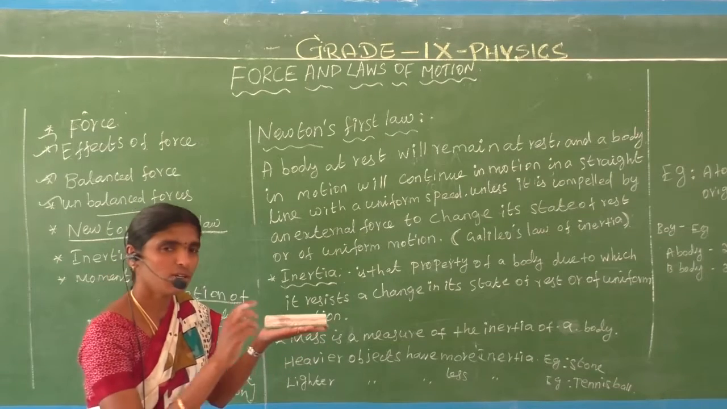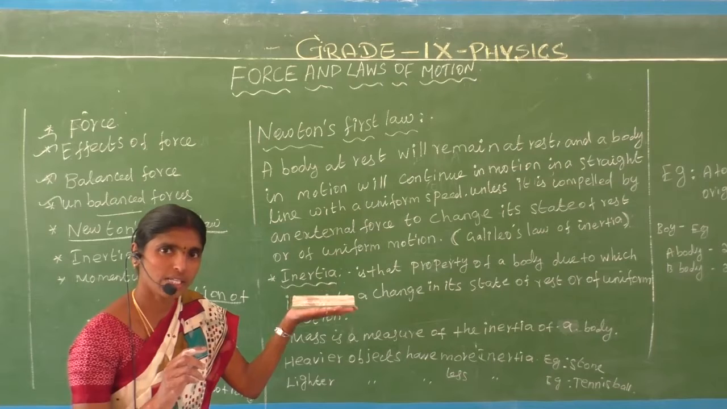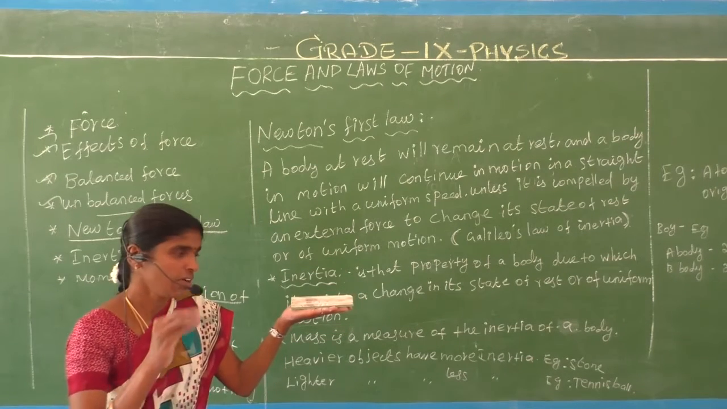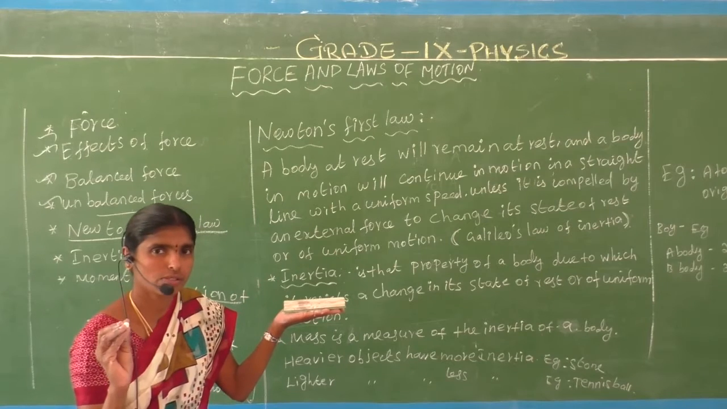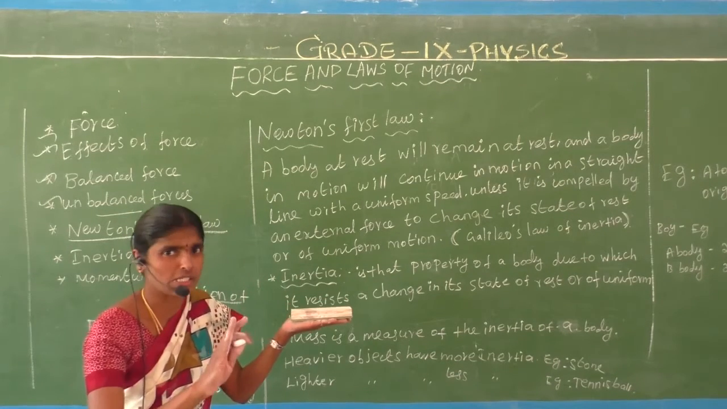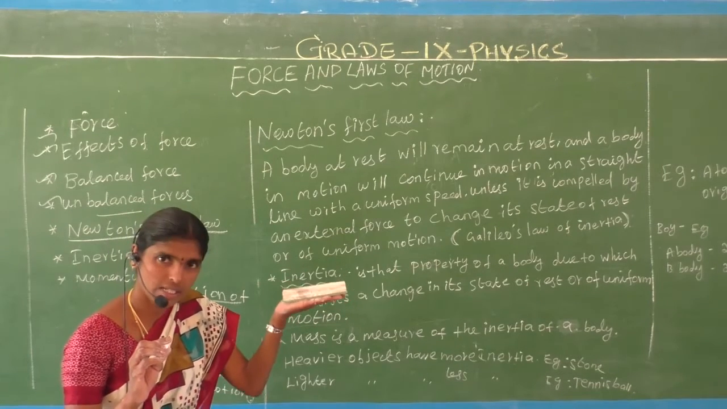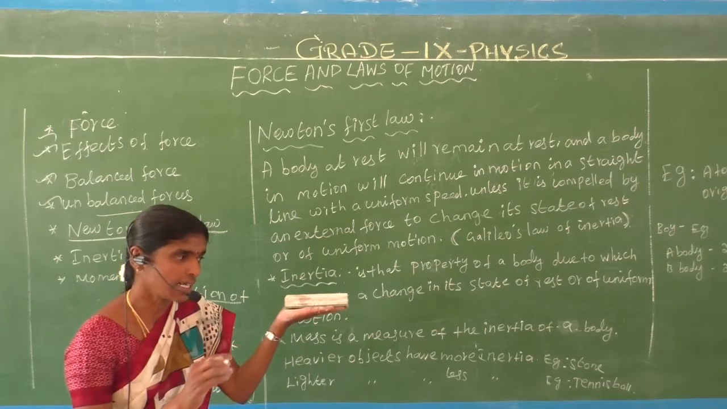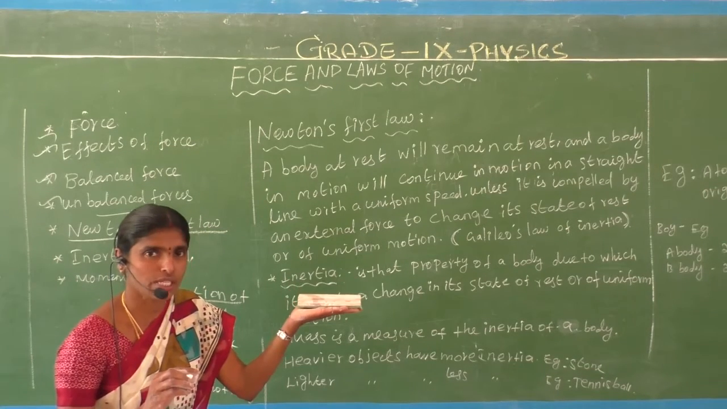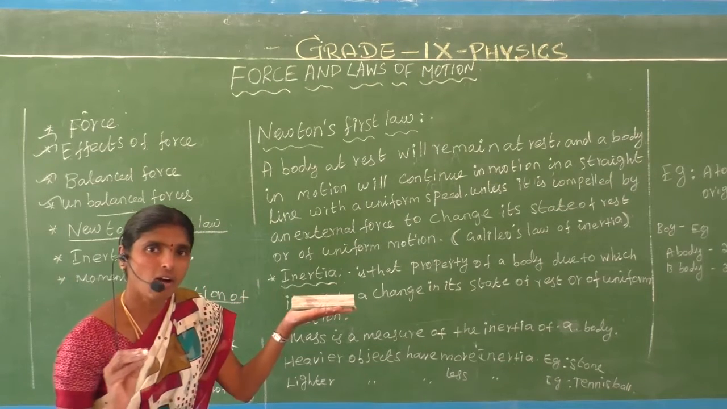Let us consider one object or one body. This is at rest. We didn't apply any force. The object is always at rest, in its rest position. We didn't give any forces to that object.